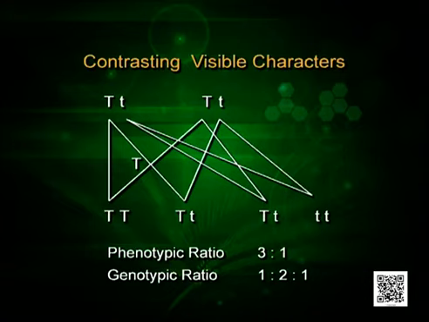So, he took contrasting characters always, like round seed of pea plant and wrinkled seed. So, if he is crossing tall plant and round seed with short plant and wrinkled seed, then it is dihybrid cross. And he got the result 9:3:3:1, which we will do in terms of activity in our next session. When you go to 3 characters, again numbers will increase, and 4 characters the numbers will increase so much that it will be difficult to write it properly on the paper, how many numbers will come, and similarly it will